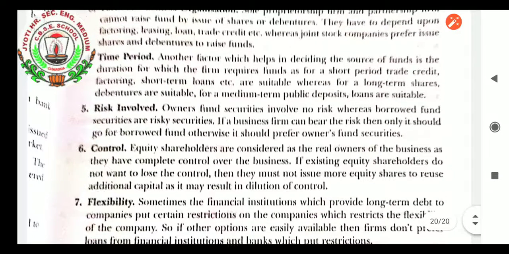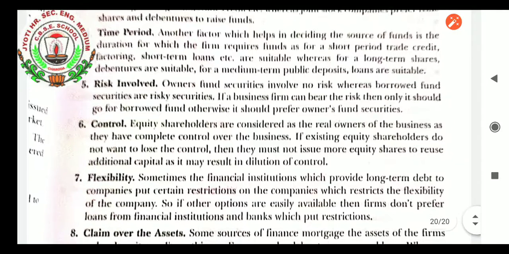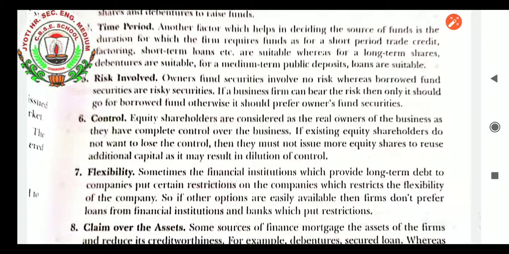Time period. Another factor which helps in deciding the source of funds is the duration for which the firm requires funds. For a short period, trade credit, factoring, short term loans, etc. are suitable, whereas for the long term, shares and debentures are suitable. For the medium term, public deposits and loans are suitable. Risk involved. Owners' fund securities involve no risk, whereas borrowed fund securities are risky. If a business firm can bear the risk, then only it should go for borrowed funds. Otherwise, it should prefer owners' fund securities.